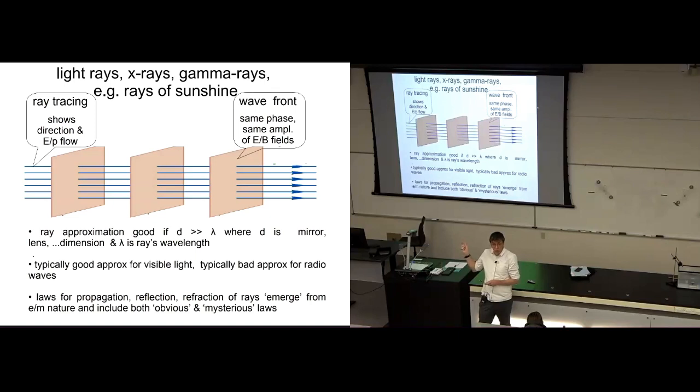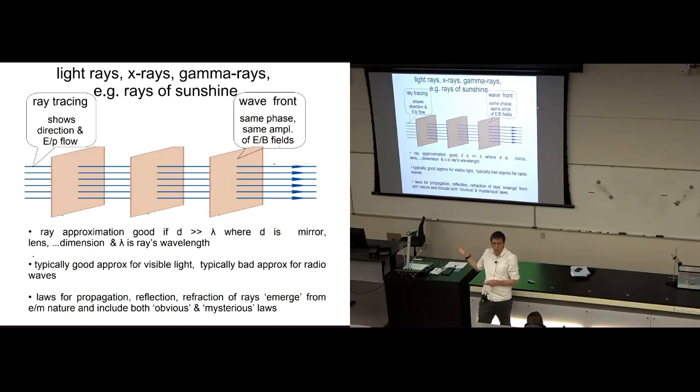The laws of propagation, reflection and refraction emerge from that understanding of the electromagnetic nature of light and of matter.